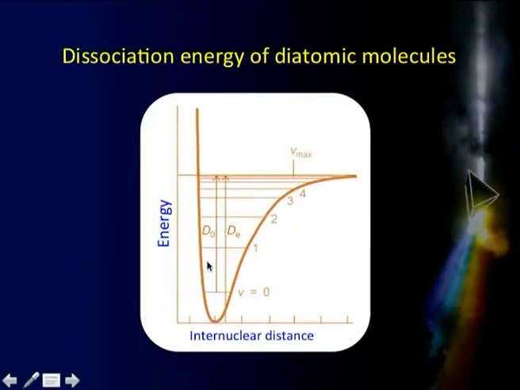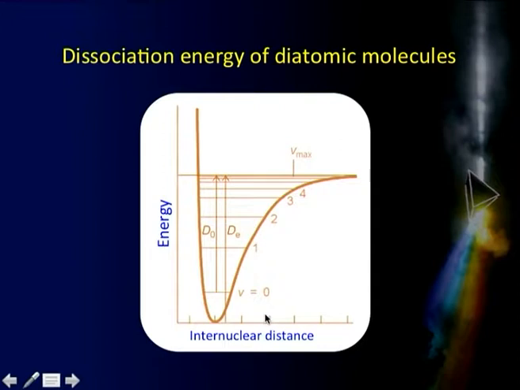Okay. Now having done this, these are the three possibilities as regards the relative disposition of the energy levels and the corresponding spectrum obtained in the cases there. Now let us look at one more concept, the dissociation energy of diatomic molecules, and how we talk about it here. This is my typical Morse potential curve there.